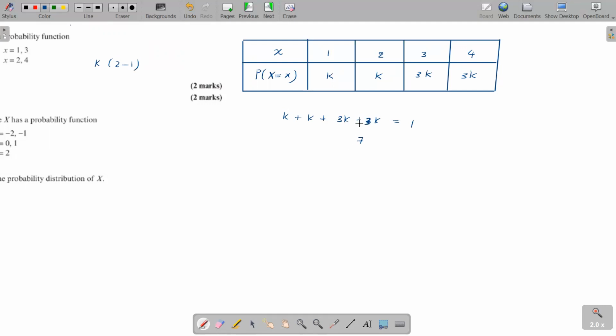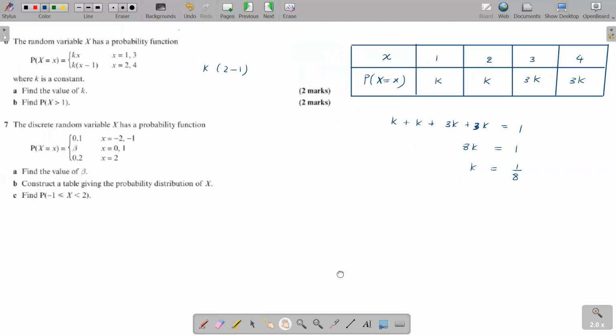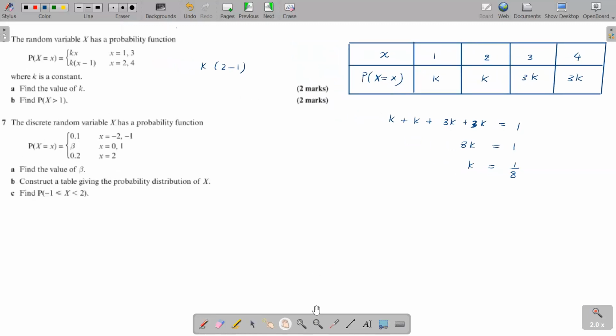So 3 plus 3 is 6, 7, 8. 8k is equal to 1, which gives me k equals 1 over 8. Do you agree? And then we have found the value of k, that's done.